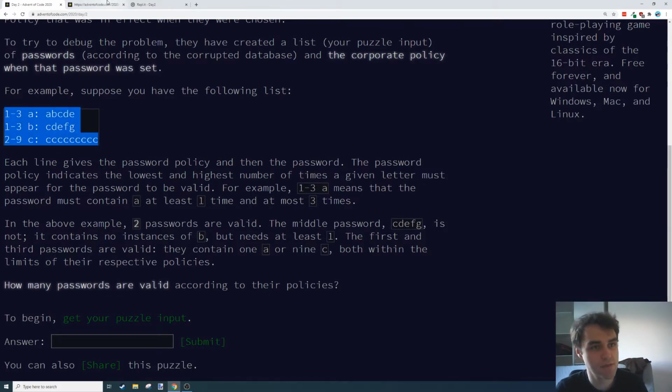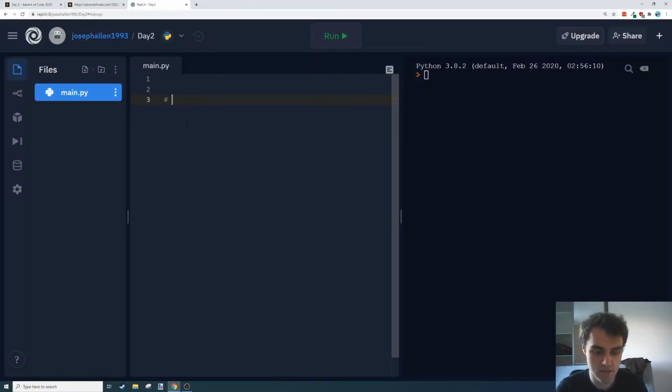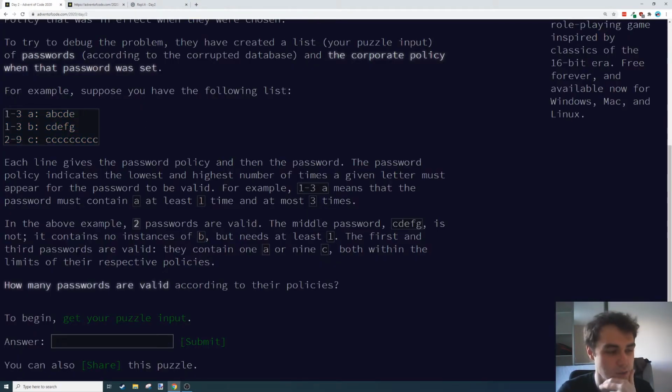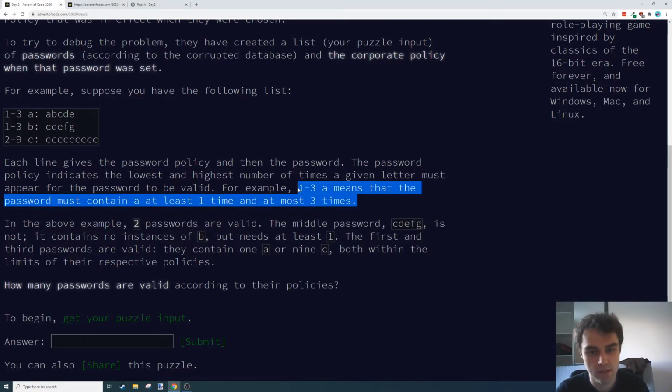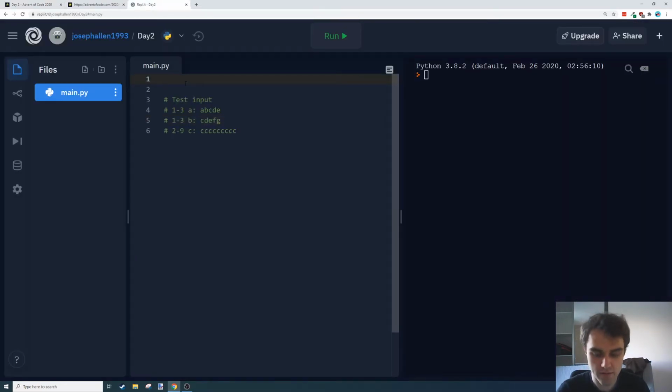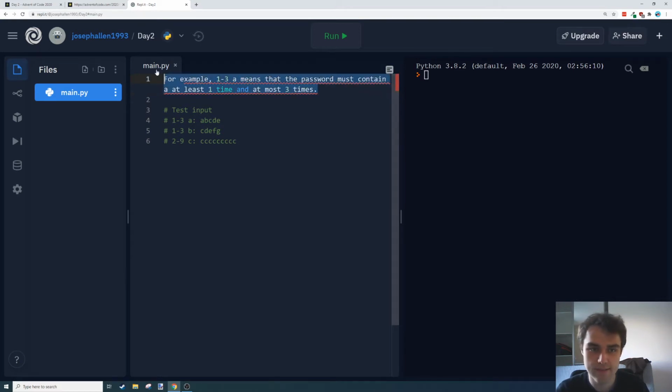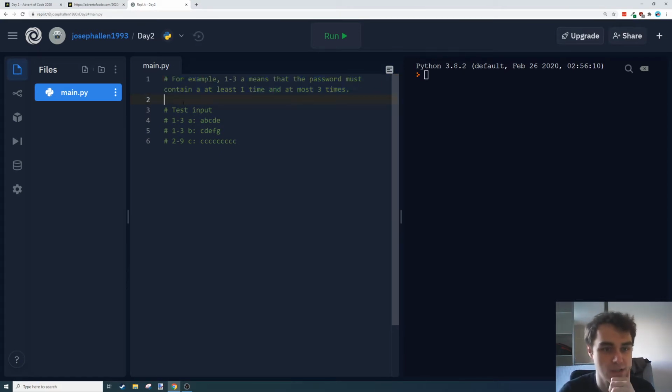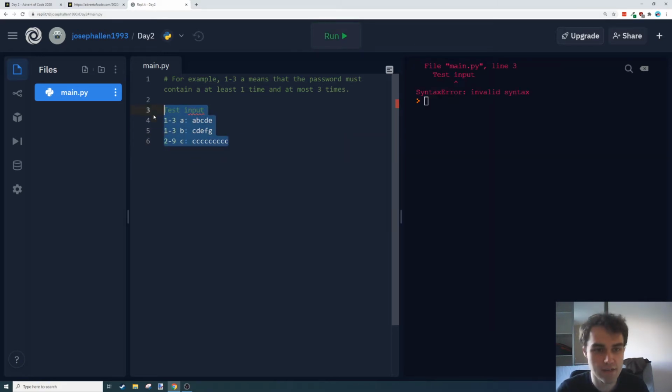So again, same as before, I'm going to take that as our test input. And this is all we'll work with for now. I'm going to very quickly probably have to look at reading that in from a file, because we're going to have to do some processing here. I've got that test input, and I'm going to copy maybe just this bit as a little reminder of the prompt. And I'm pressing Control-slash there to comment out. So in Python, just putting a hashtag will make this commented out. If we don't have those hashtags, as we did yesterday, if we run, we'll probably get some errors. So it's good to comment out anything that's sort of a plain English instruction for yourself.